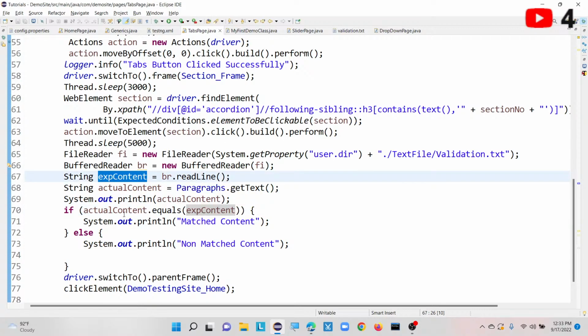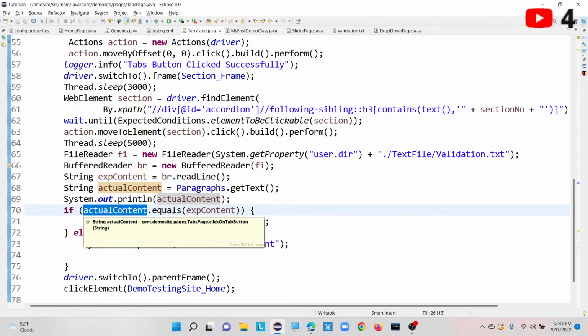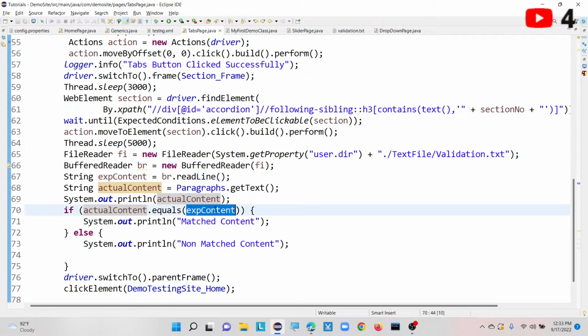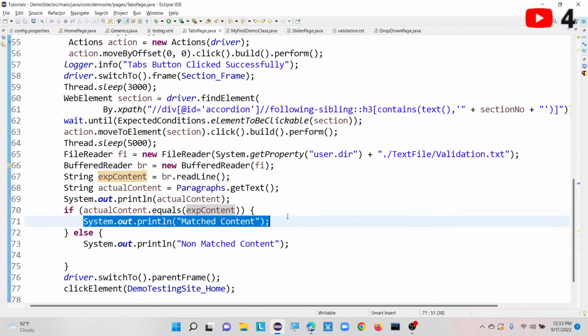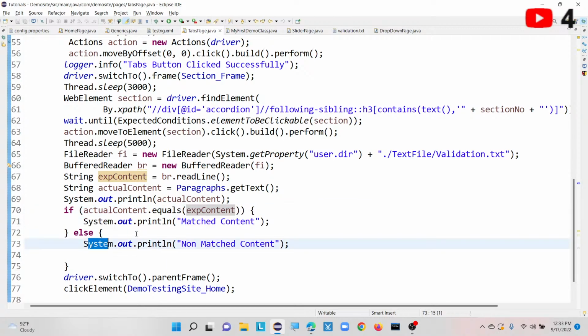Then we are comparing with our UI value dot equals of the text data value. If those two are matching, we will get console output as matching. If it is not matching, then it will print non-matched content. For better practice, you can add some loggers here. At the same time we can add reporting also, like Extent Report, which we can add.